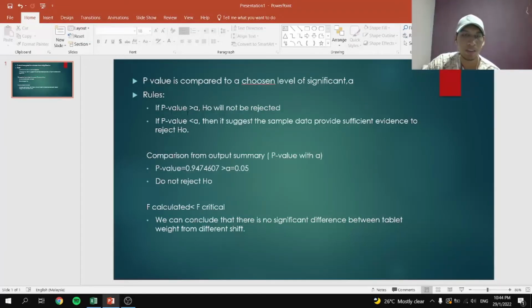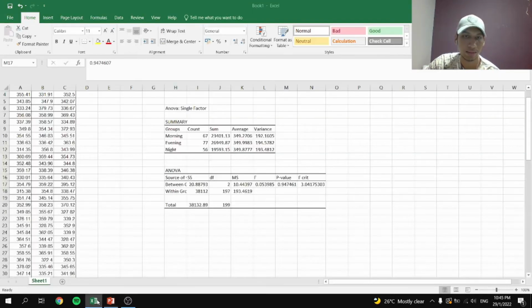If the p-value is greater than alpha, then H naught will not be rejected. Second one is if p-value is smaller than alpha, then it suggests the sample data provides sufficient evidence to reject H naught. So after we compare from the output summary, p-value with alpha, so our alpha is 0.05, our p-value is 0.9474607. So our p-value is greater than alpha. Thus, we do not reject H naught.